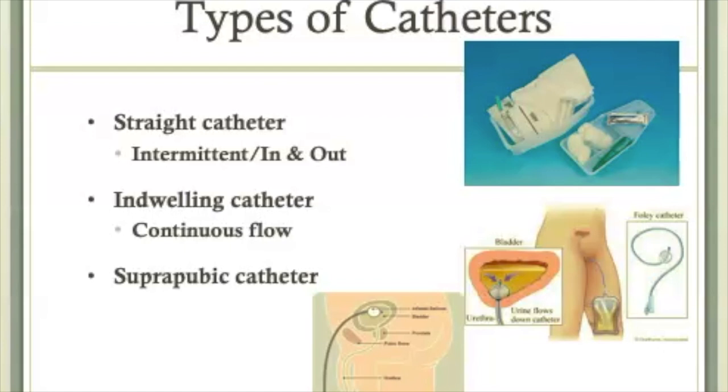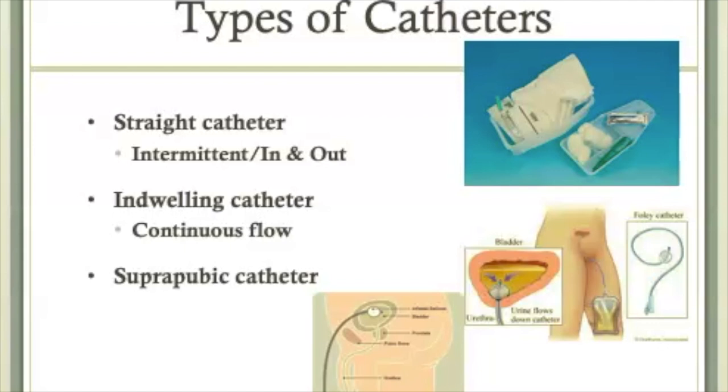When that balloon is inflated, the catheter can no longer slip out of the bladder and urethra because the balloon is holding it in place. On the right, where it says Foley catheter, you can see how big that balloon is in comparison to the size of the catheter. The catheter is then hooked up to tubing, which then hooks up to a bag. It may be a leg bag, like in this picture, or the big Foley catheter bag that you're used to seeing attached to the bed.